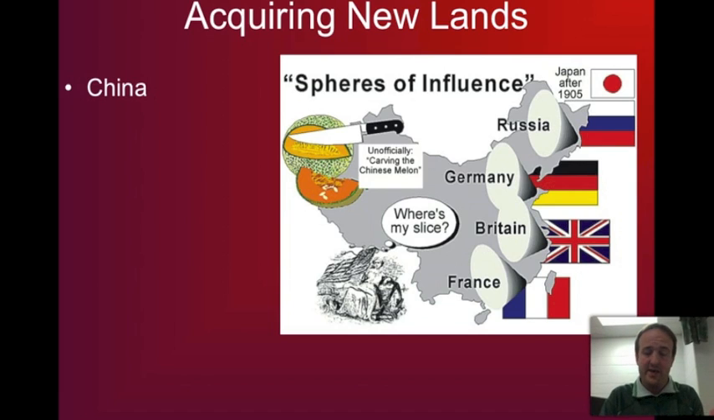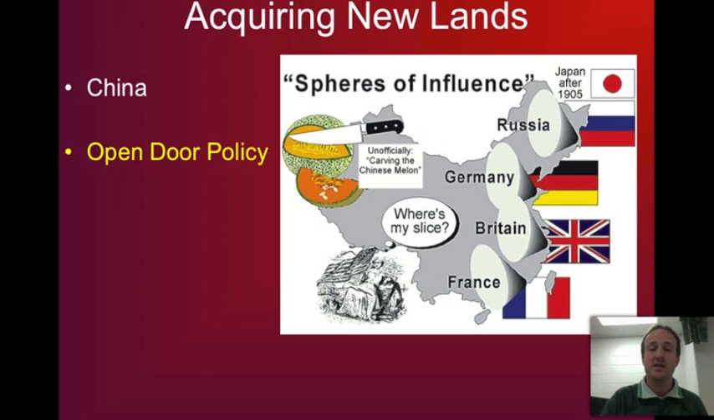And that's what this graphic you see on the screen here is doing. The idea of getting your slice. The United States wants its slice of China, and they need to find a way to do this. So John Hay, who is U.S. Secretary of State, writes a bunch of letters to these different European nations saying that we should allow every imperial power to have access to China. And by saying that, he's including the United States.